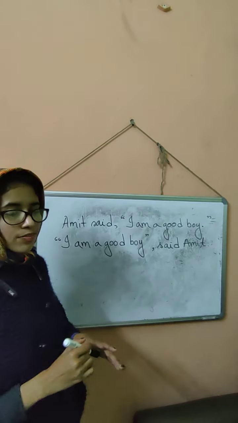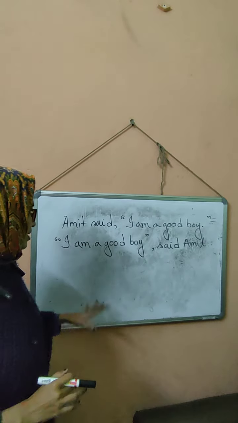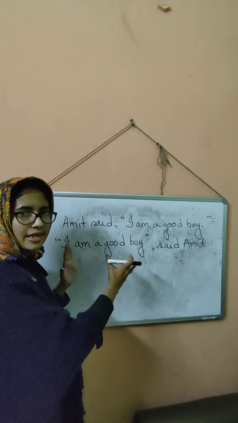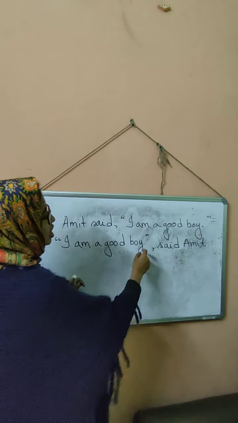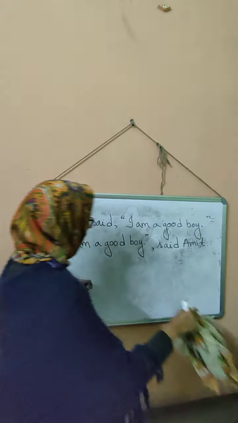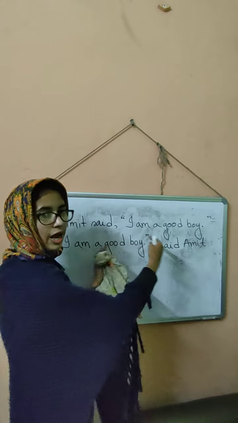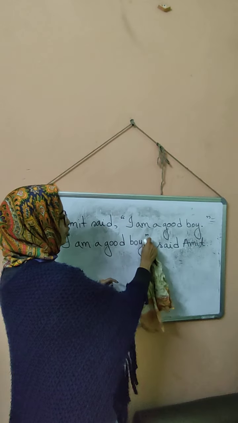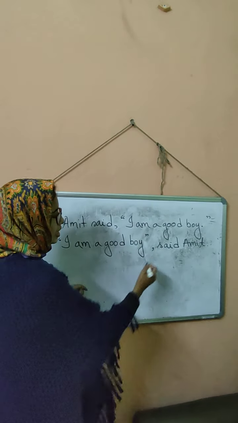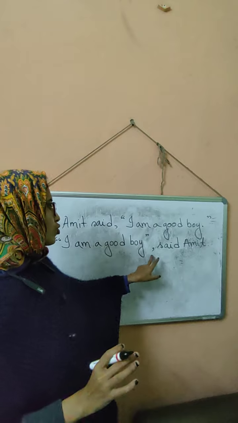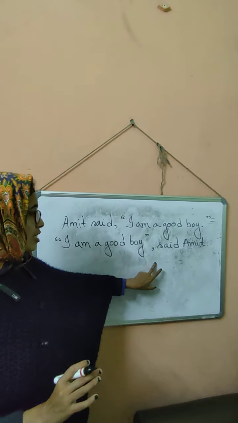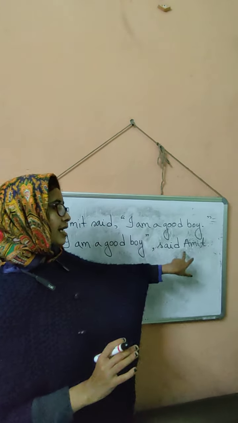Now the rectification part, that is what I am going to explain. What happens when you are mentioning a statement direct speech in the beginning of a sentence? There should be a full stop, right? Because it's a statement, but as there is another part after this portion, we cannot provide any full stop here. Generally, according to the old rule, after the inverted comma ends, we should put the comma and then say, said Amit.